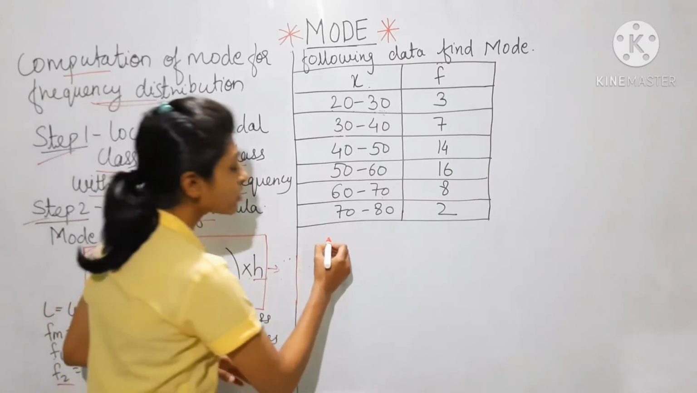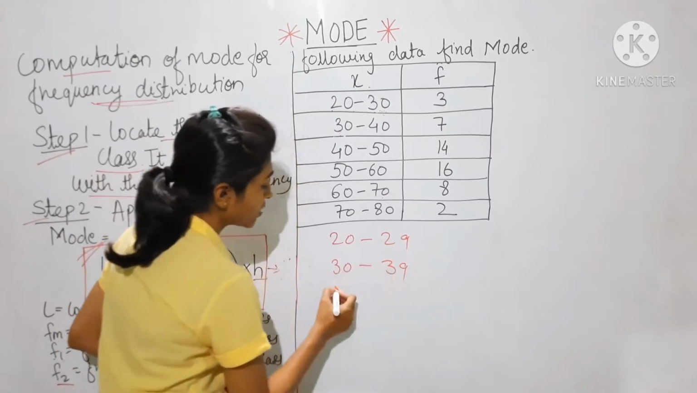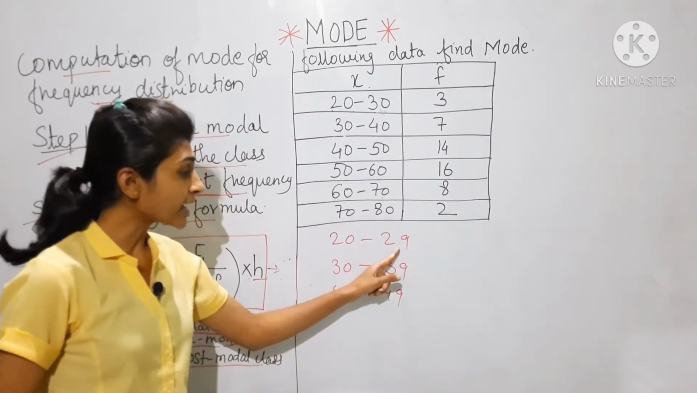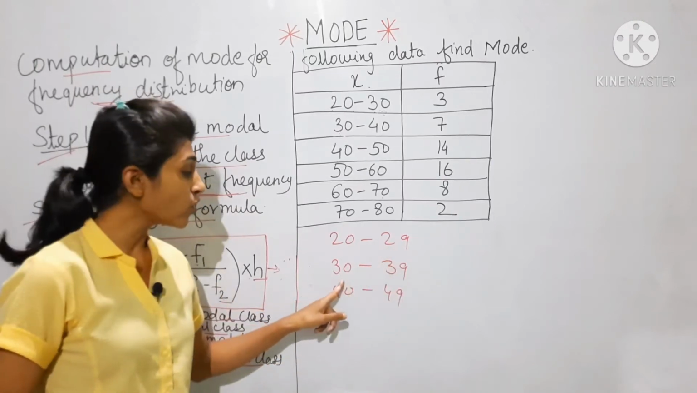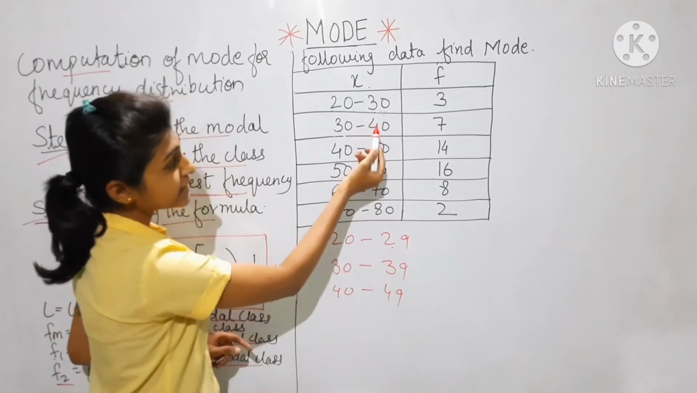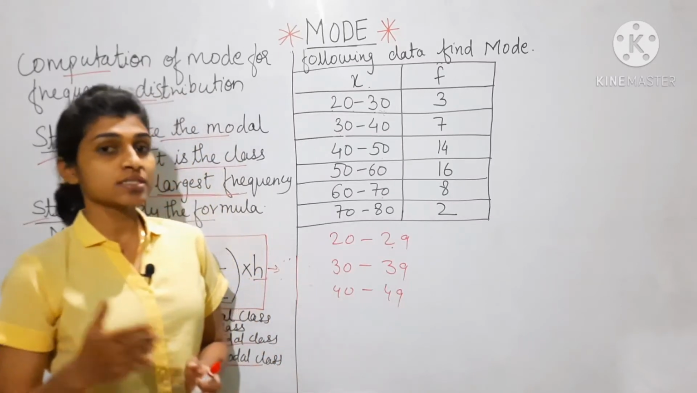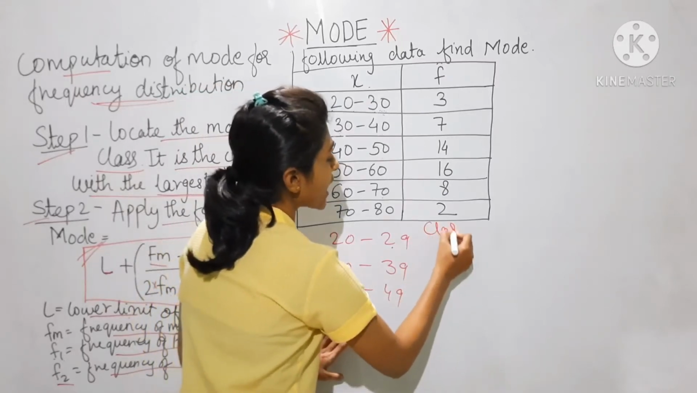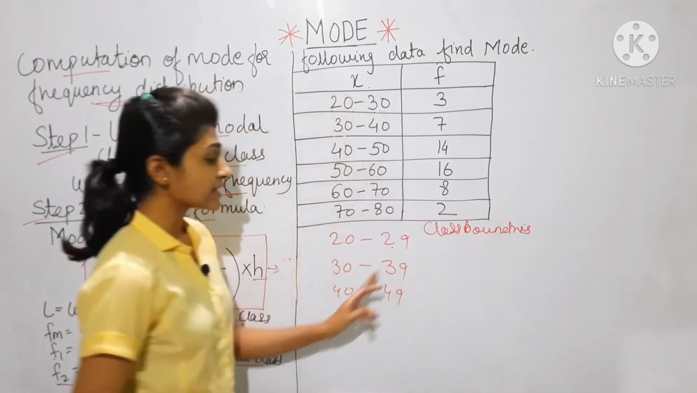Suppose the classes are not continuous, like 20 to 29, 30 to 39, 40 to 49. If the question comes this way, that means classes are not continuous. You can see the example. The upper limit of the first class is 29 and the lower limit of the second class is 30. So these classes are not continuous, but in this example the classes are continuous. That's why we are not finding the class boundary. But in some examples, if the classes are not continuous, make sure you first find the class boundary. Class boundary is nothing but making the classes continuous.